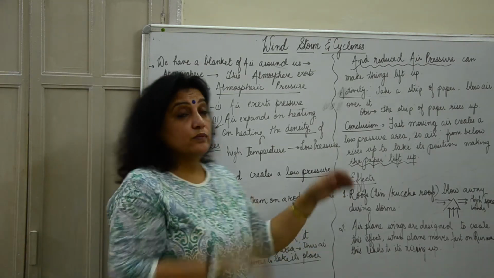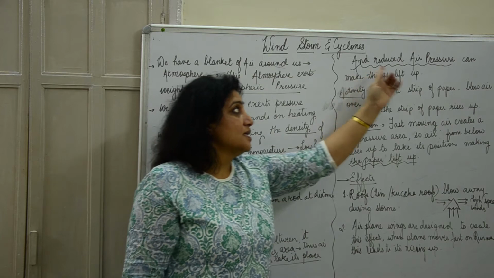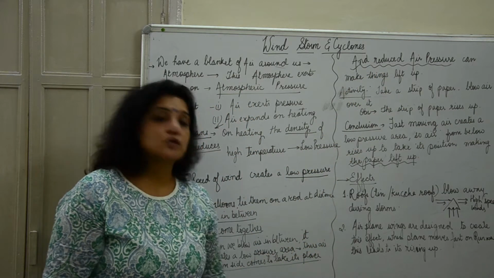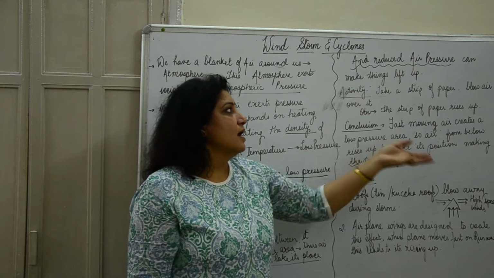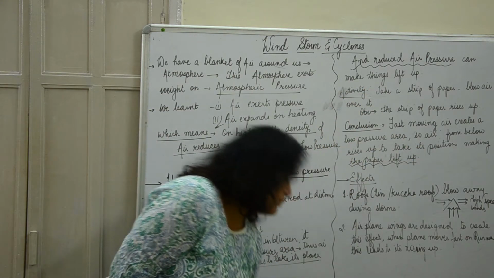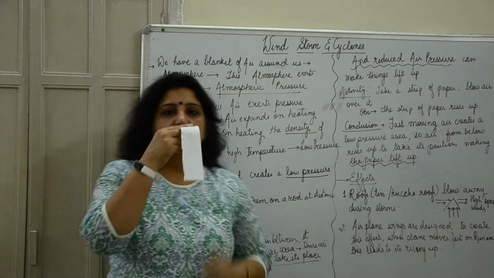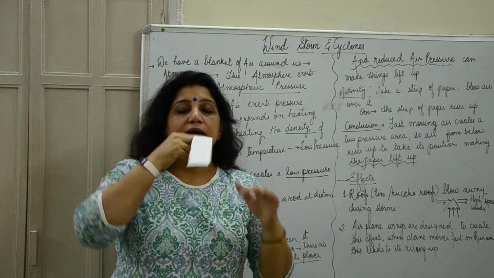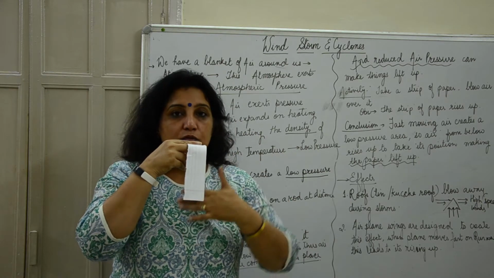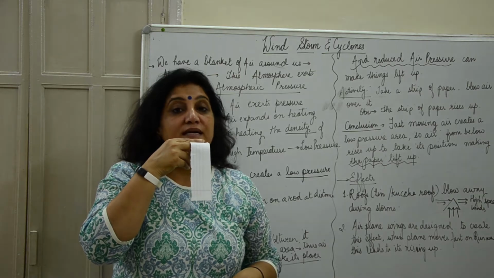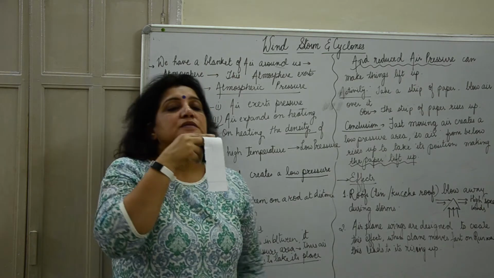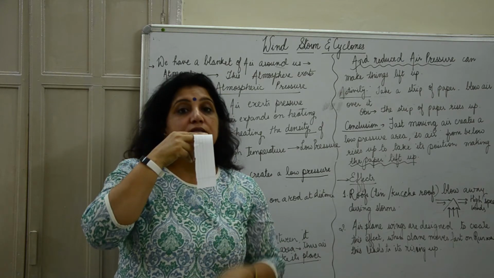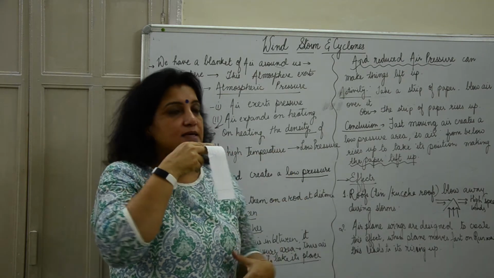Now we'll also perform another activity to see that reduced air pressure can make things lift up. So with reduced pressure, things can lift up. Now I have taken this strip of paper, and now I'll blow air over it. I'm not blowing below, I will be blowing air over it, and you will see that this strip of paper rises up. So I'll do this. I have not blown below this, I have blown above this. Again the same thing happens.